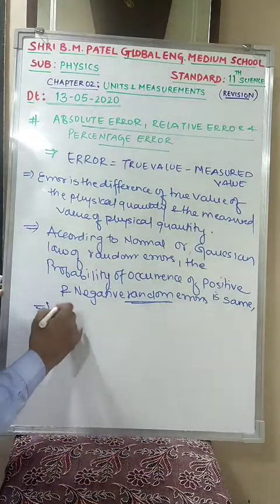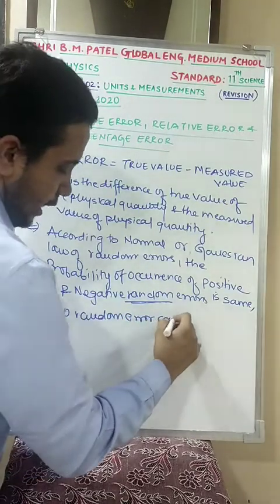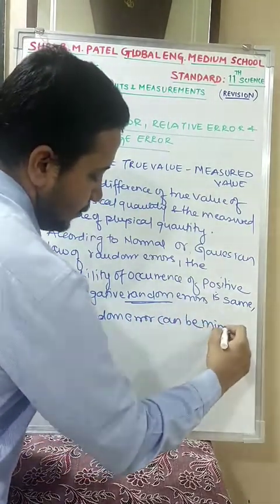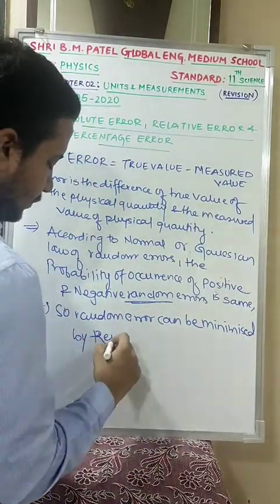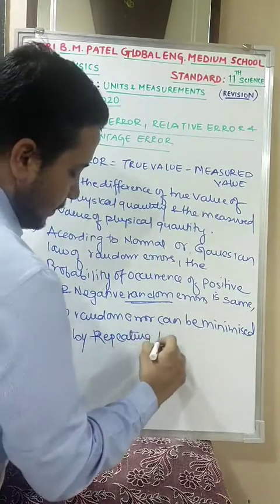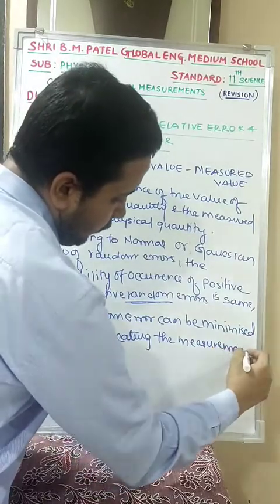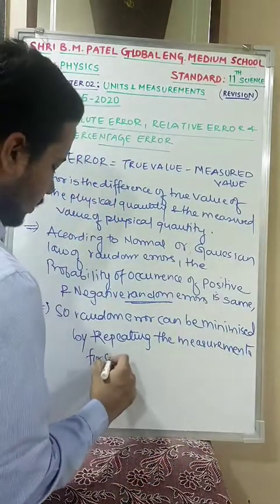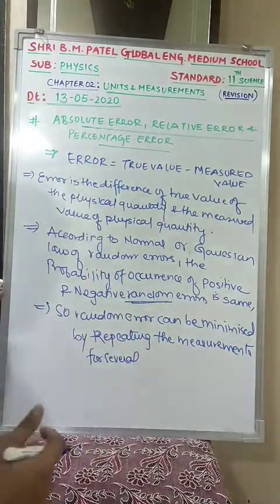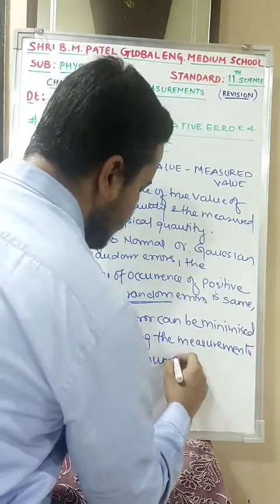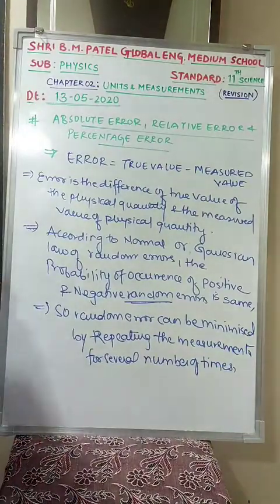So random error can be minimized by repeating the measurement for several number of times. If you repeat measurements several number of times, you will get a more precise answer. Clear?